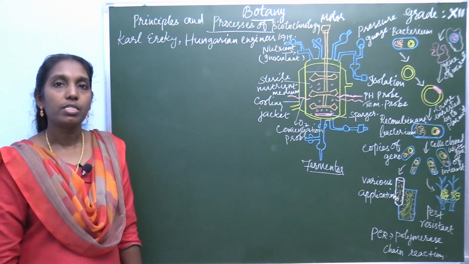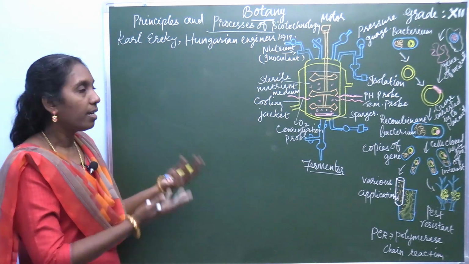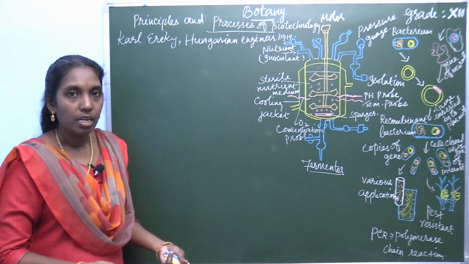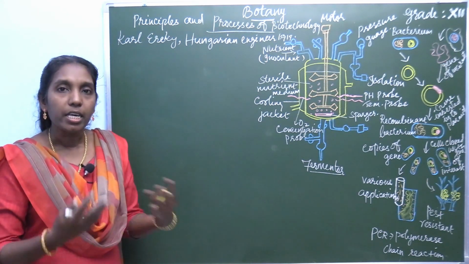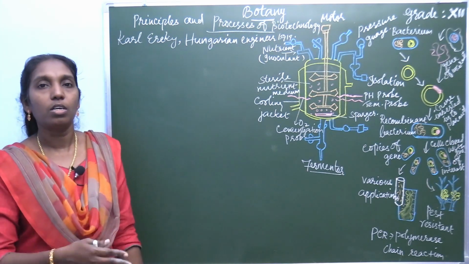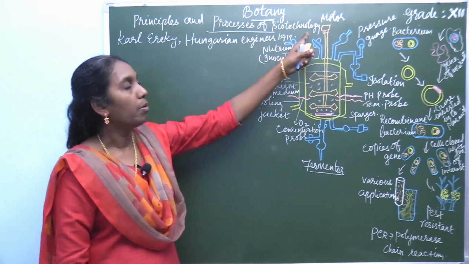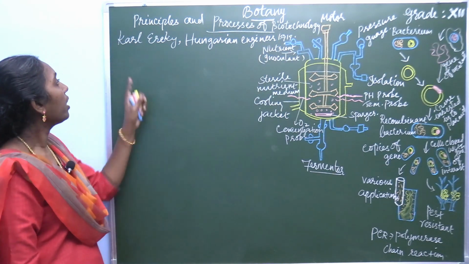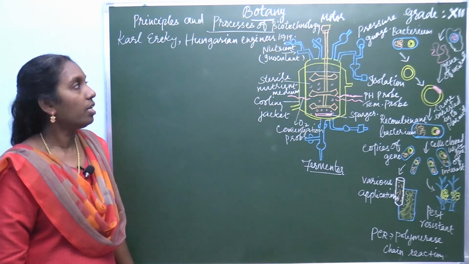So, it is otherwise called utilization. First, it can be developed. So, development and utilization of biological processes for mankind or other life forms. The word biotechnology was coined by Karl Ereky, the Hungarian engineer.